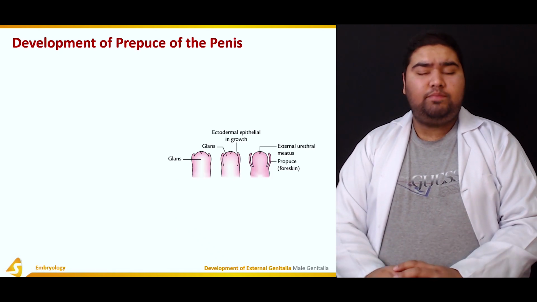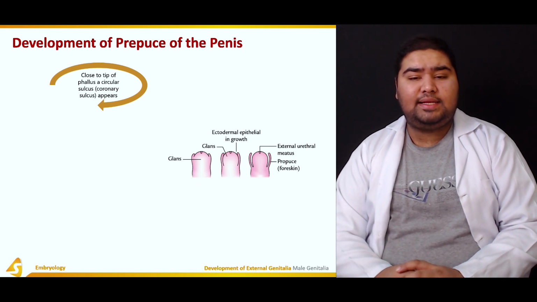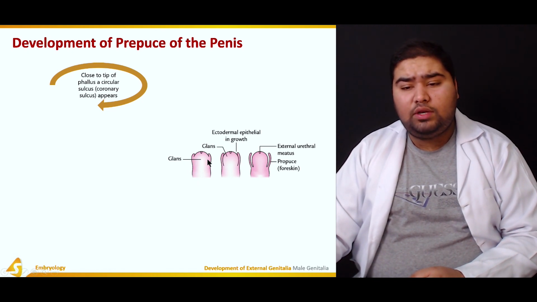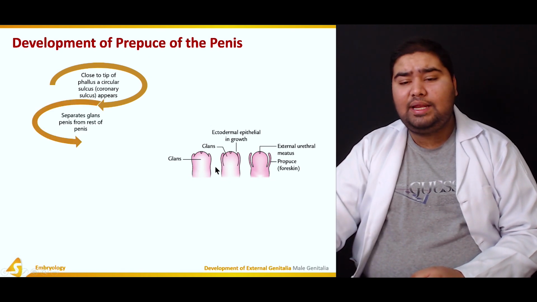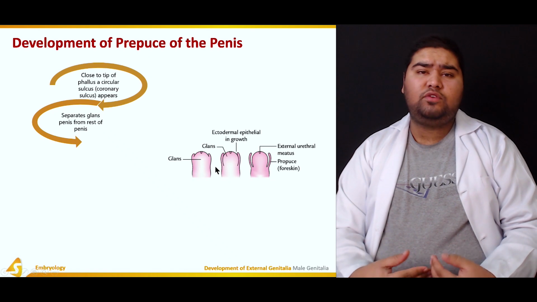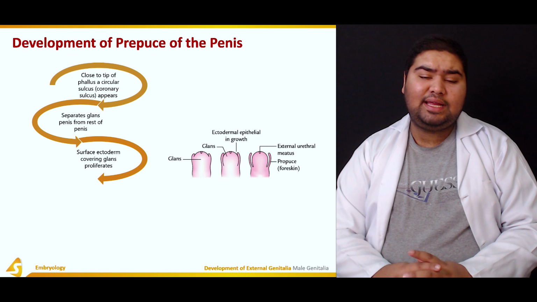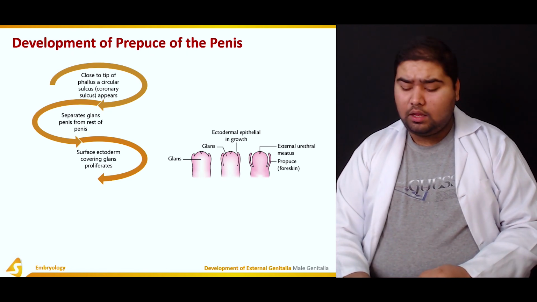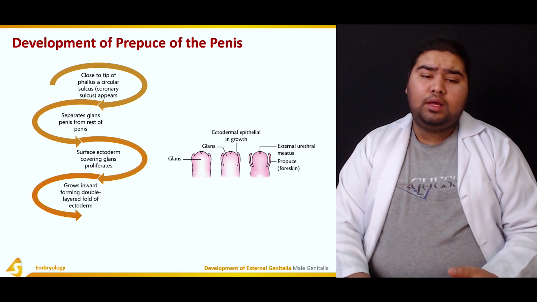Now let's see how the development of the prepuce happens. Close to the tip of the phallus, a circular sulcus known as the coronary sulcus appears. This is the coronary sulcus. It separates the glans of the penis from the rest of the shaft. Now the surface ectoderm which covers the glans proliferates rapidly, because it has to form the terminal portion of the urethra as well.